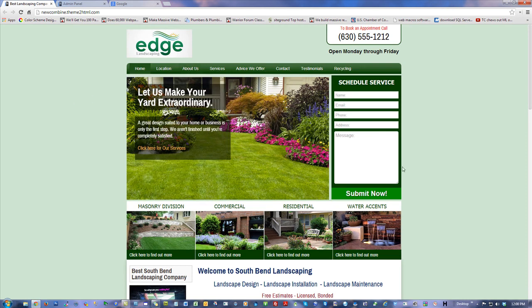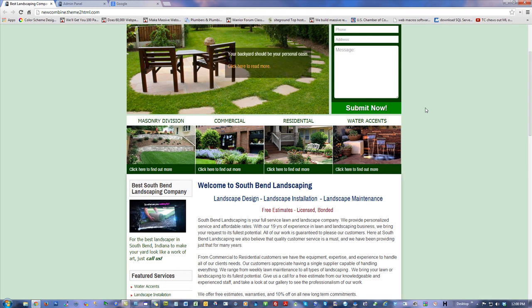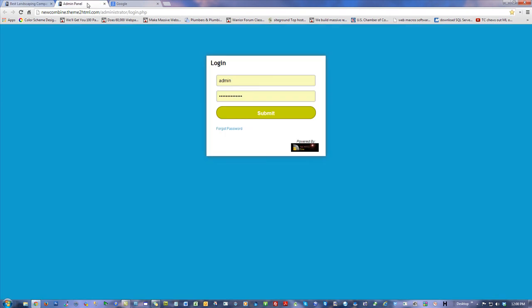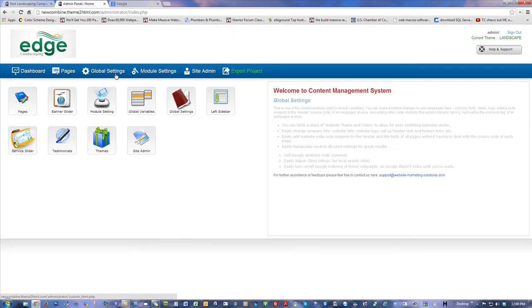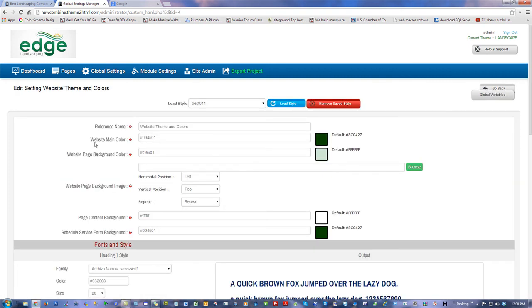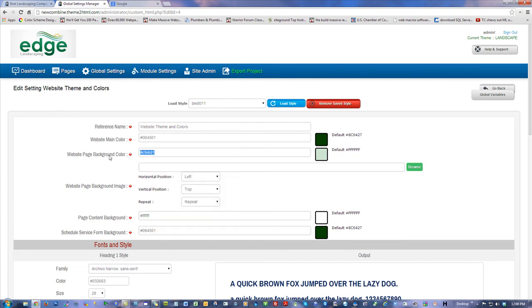You guys have seen that, or you will, when you finally go in the back end, because you just go to global settings, website theme and colors. And for the website main color, you just paste in the value you would like. BAP. For the website page background color, that's another one of those colors from your color scheme designer there that you have open in another tab maybe. So you know this is one color. I'm going to put that number in here maybe. This is another color. I'm going to put that number, and maybe I'm doing my triads. So I'll put that number in here, and so on.